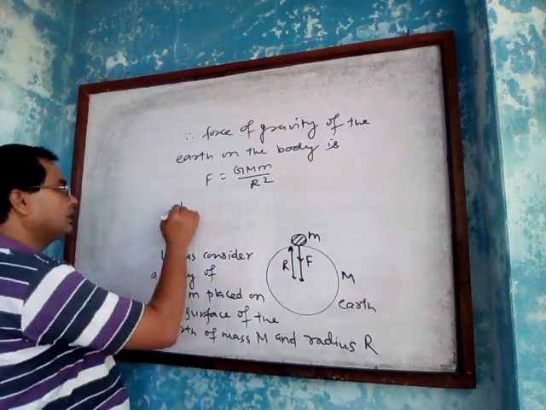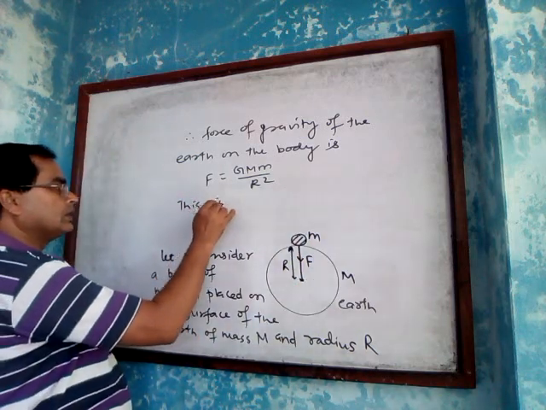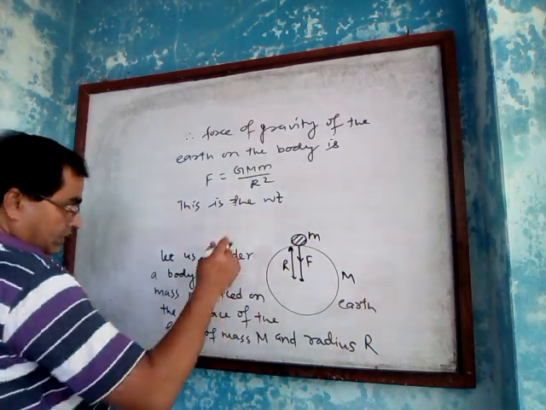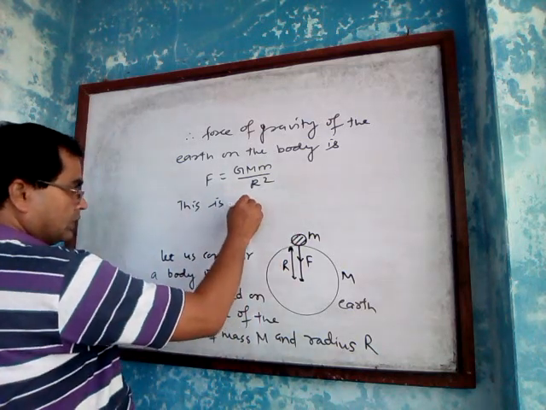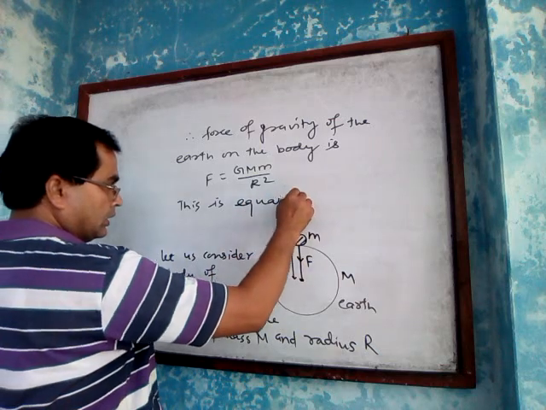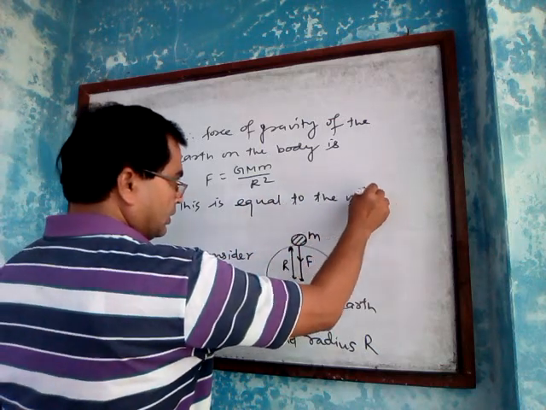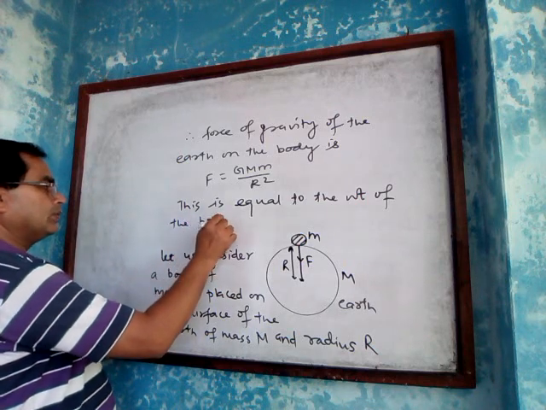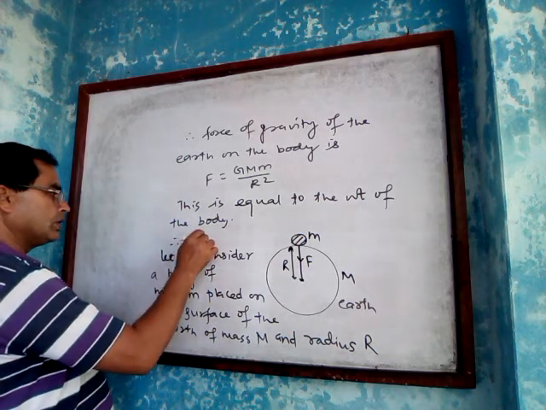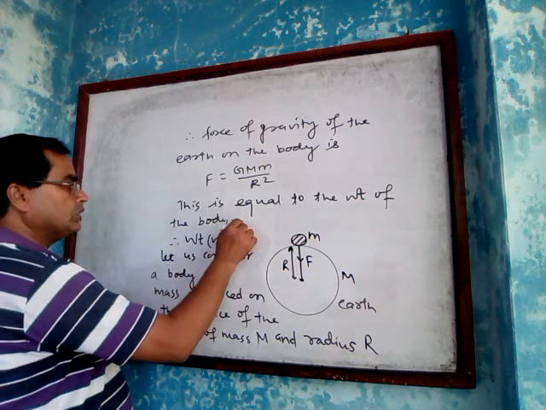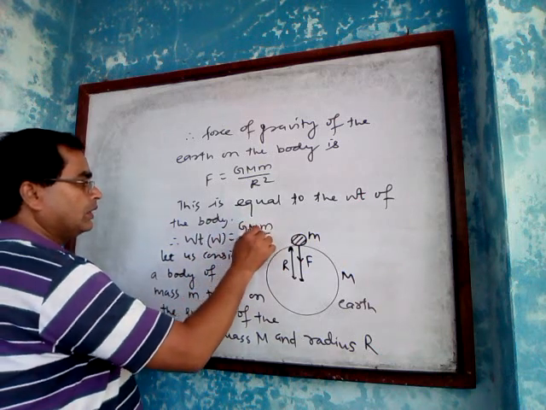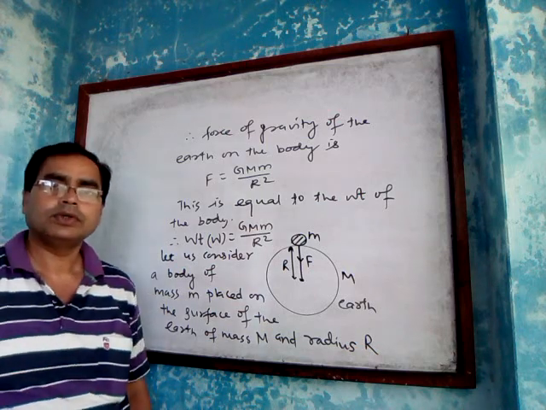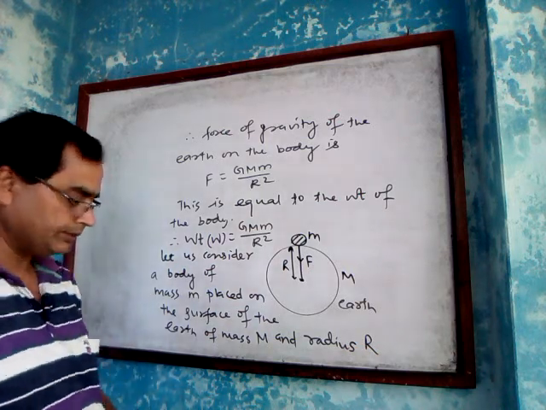This is equal to the weight of the body. Therefore, weight W equals G M m upon R square. Okay?